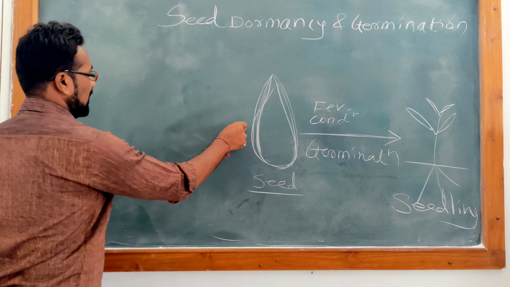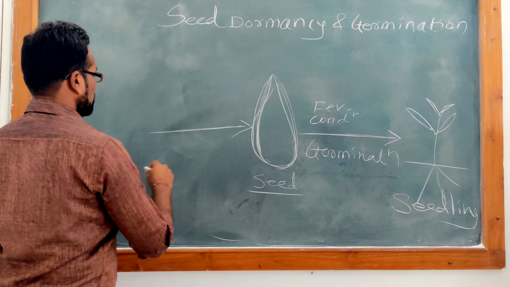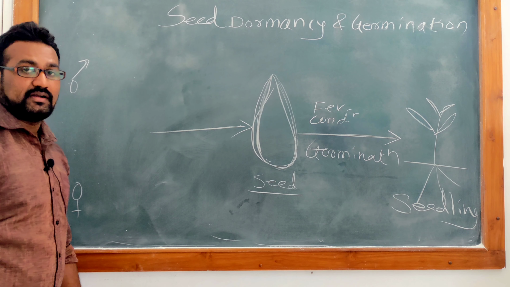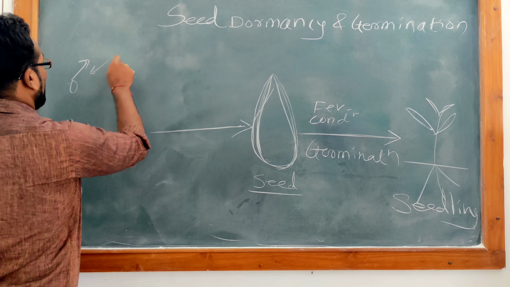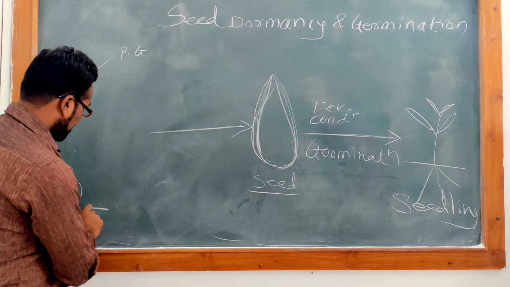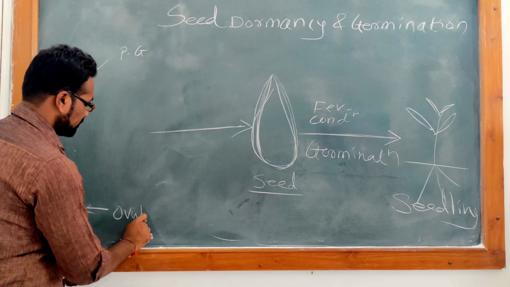First of all, you have to understand that this seed is produced by male gamete and female gamete. Male gamete came from pollen grain and female gamete came from ovule.